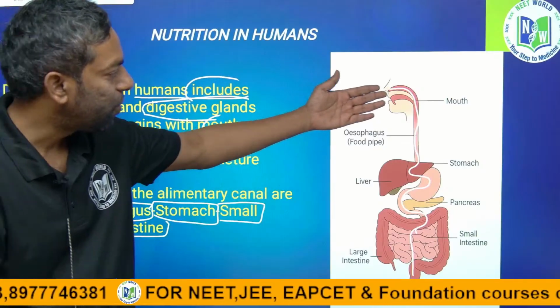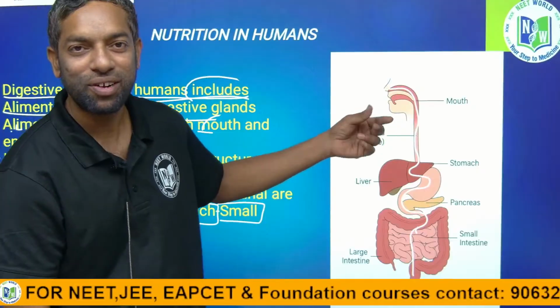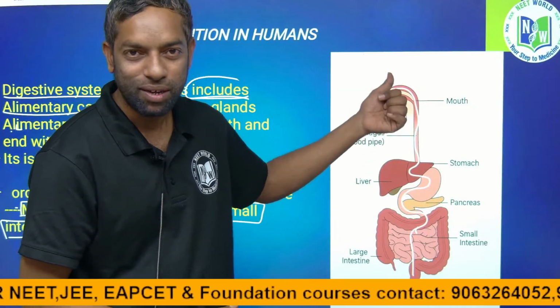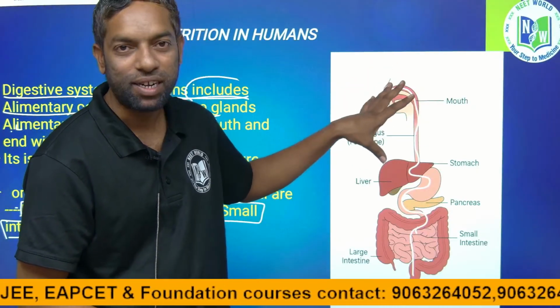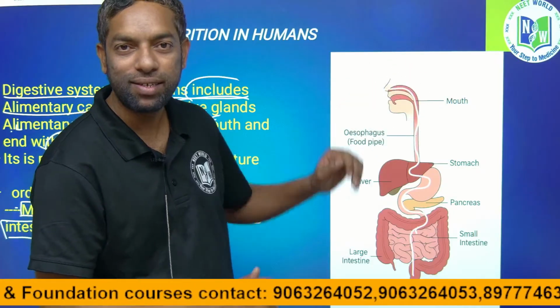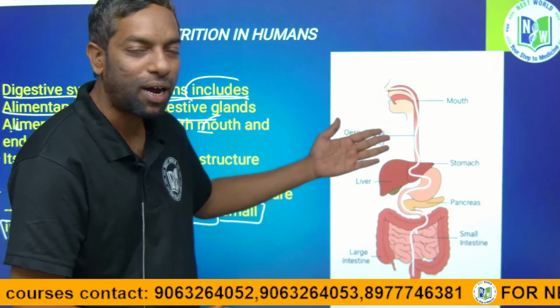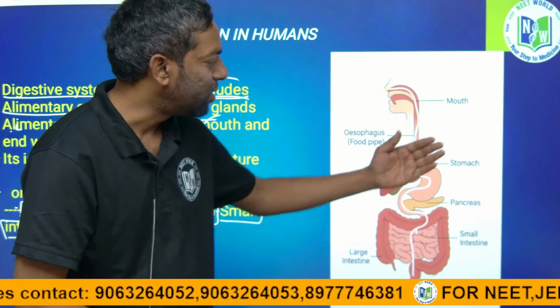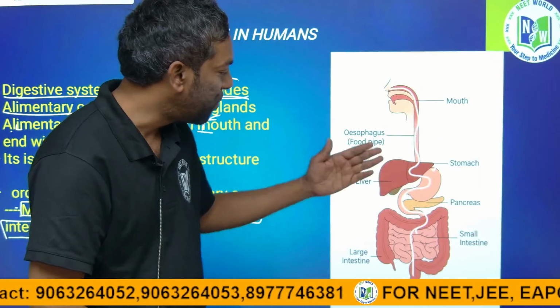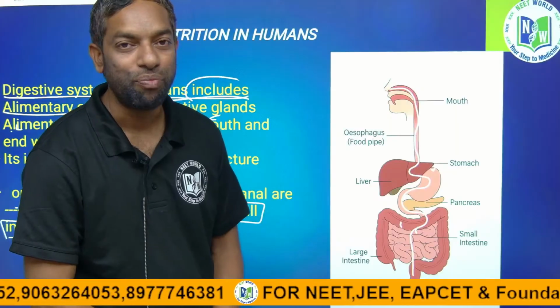Just look into this diagram. It is very simple, you may observe it in many places, such as hospitals. This is first the mouth, second the esophagus, third the stomach, and fourth the small intestine and large intestine.